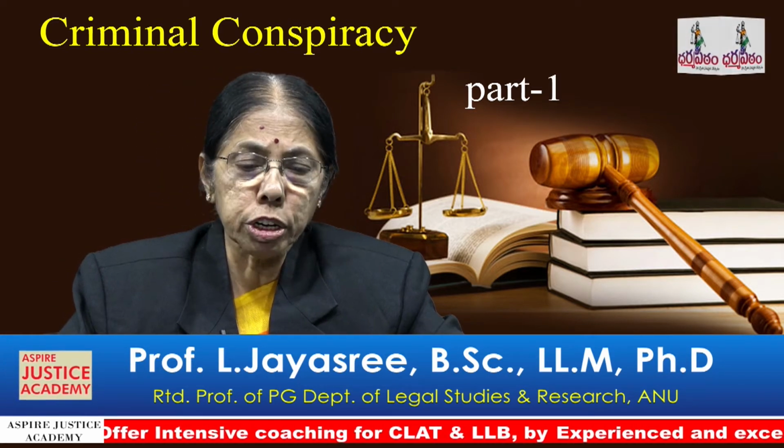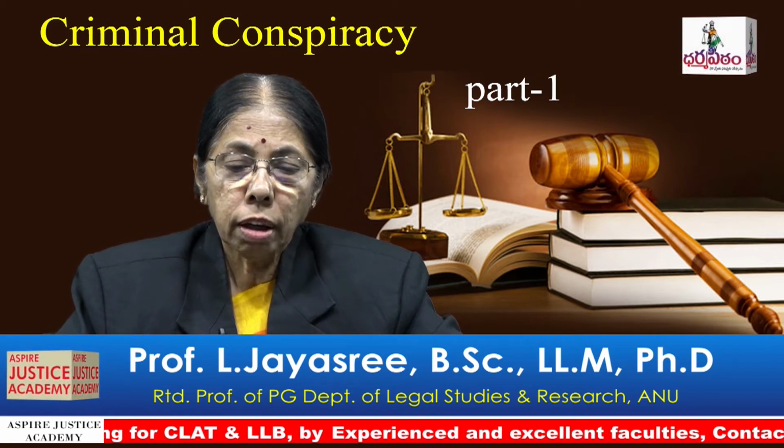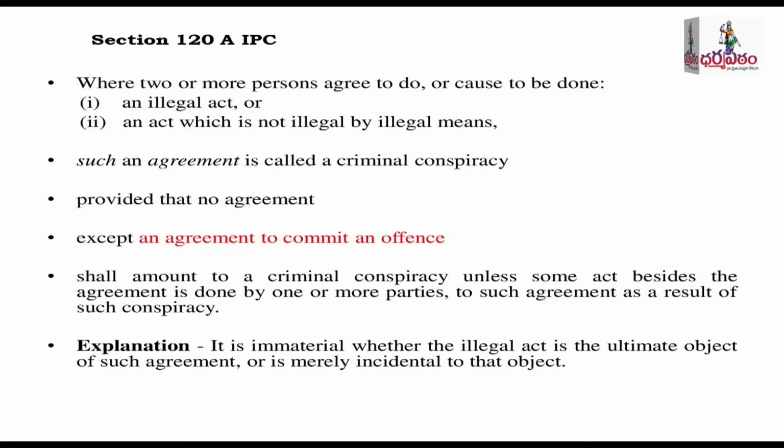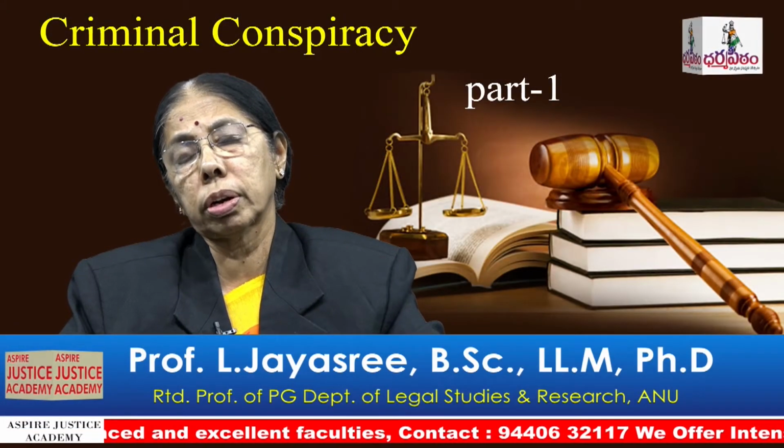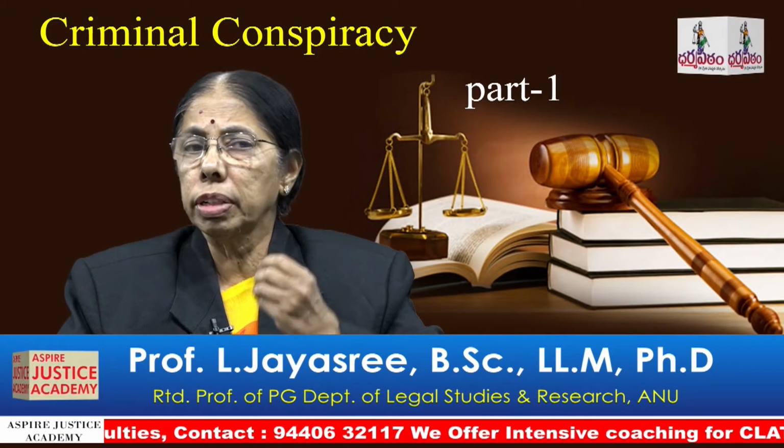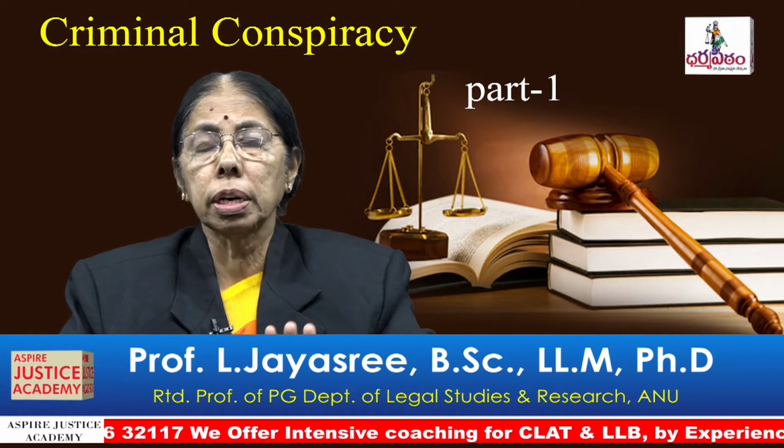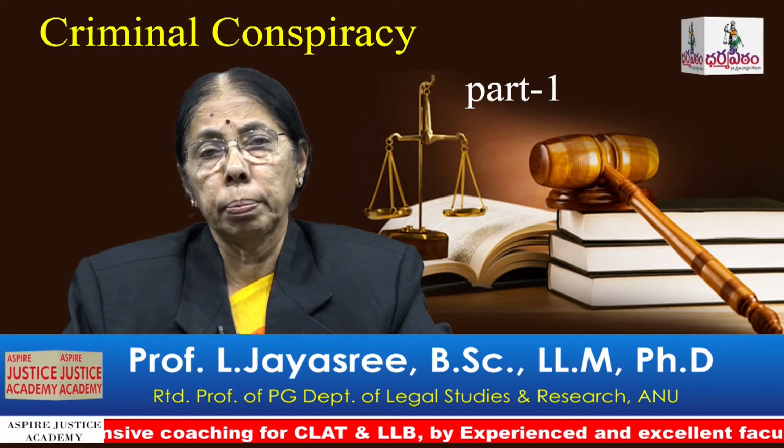And there is an explanation. It is immaterial whether the illegal act is the ultimate object of such agreement or is merely incidental to that object. We are saying that some overt act is necessary. That overt act may be either incidental to the object of conspiracy or the ultimate object of criminal conspiracy. It is immaterial whether it is incidental or ultimate. Some overt act is necessary.